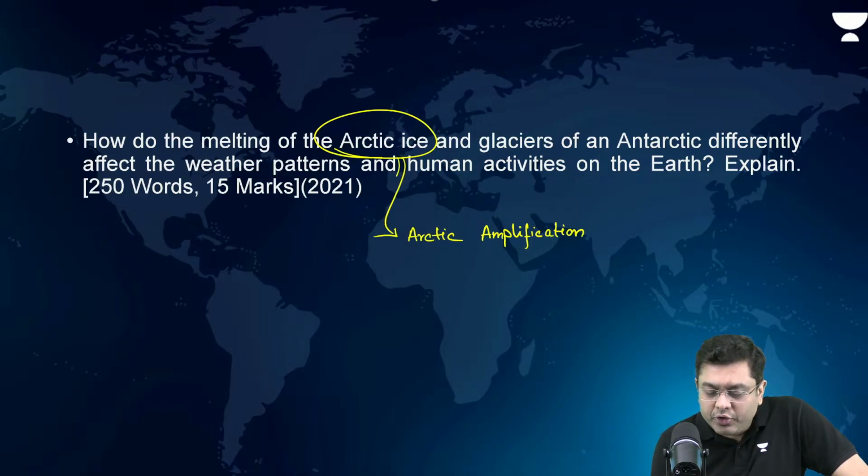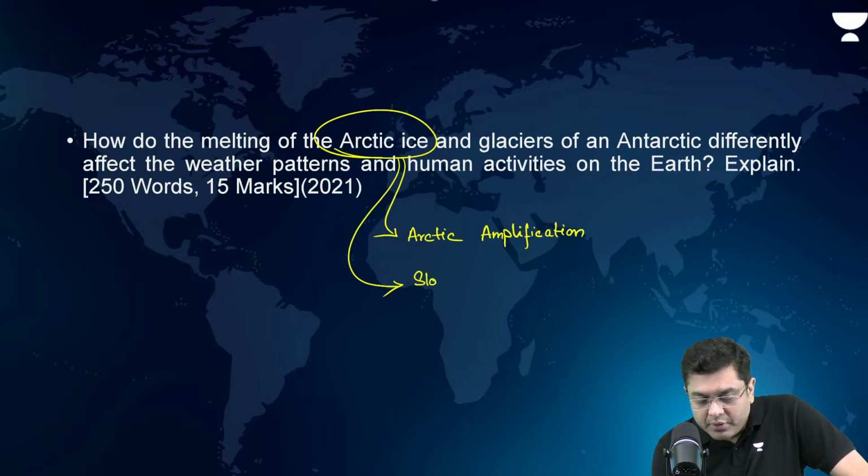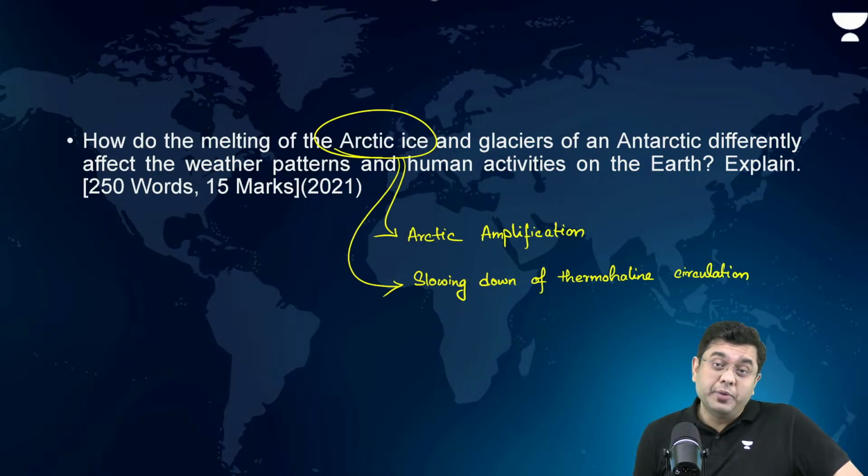Then what is the other role? Slowing down of the thermohaline circulation, right? The vertical mixing does not occur anymore.